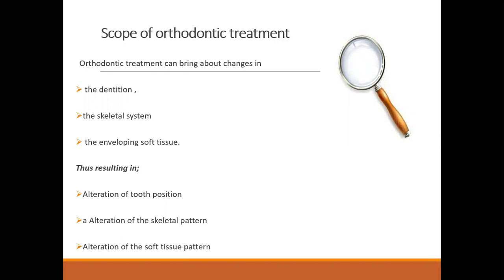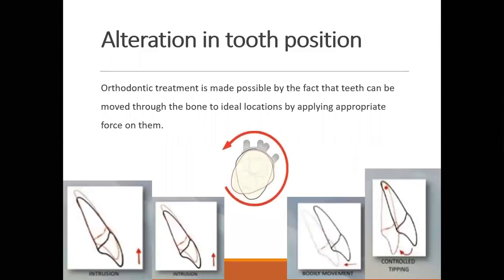Change in tooth position can be brought easily while treating the dentition. Alteration in the skeletal pattern can easily be brought by orthodontic treatment. And any abnormal soft tissue pattern can again be altered by means of orthodontic treatment.